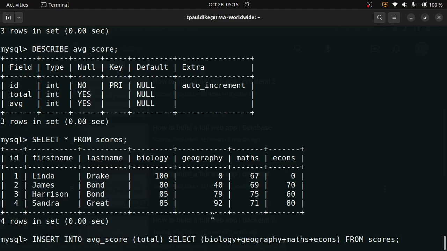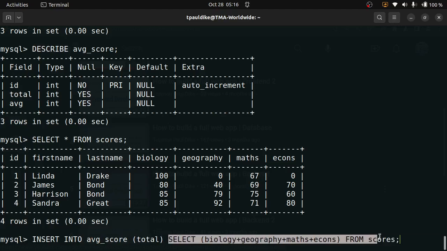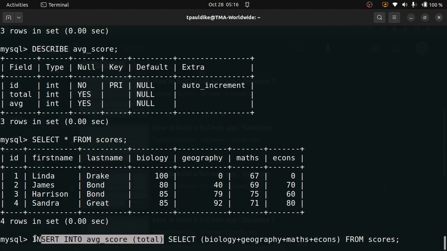Let's see whether there's any syntax error here. I'm saying go and add this together. Make this selection and then come and add it, come and put it on the total of this other table. So this is a nested query that will bring this result and give this result to this other parent query. Okay, I think this will throw up an error.